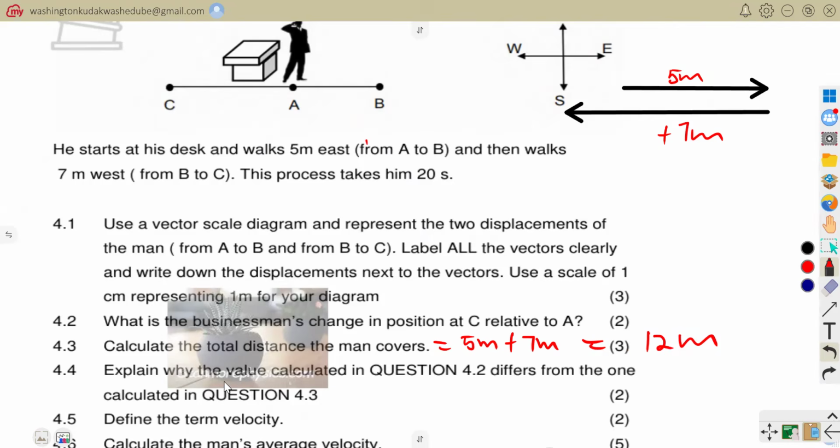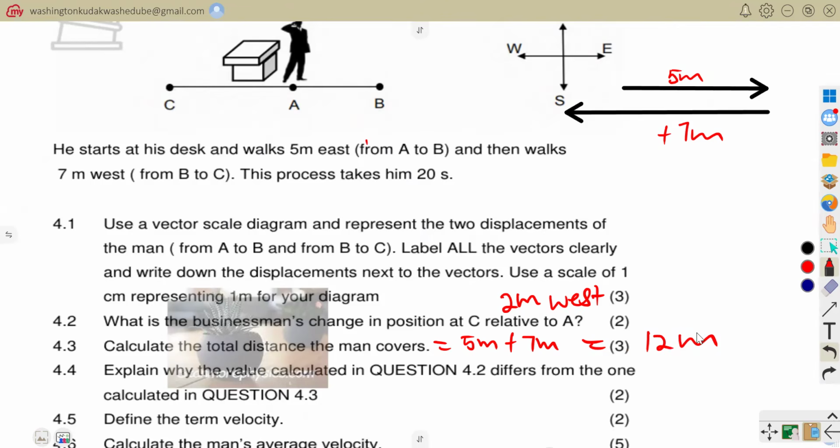Now explain why the value calculated in question 4.2 differs from the one calculated in 4.3. 4.2 was saying 2 meters west, and this one is saying 12 meters.